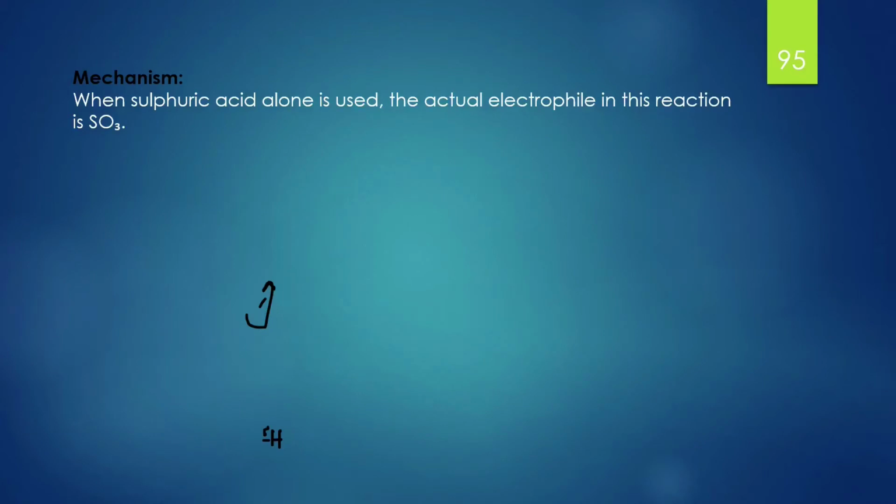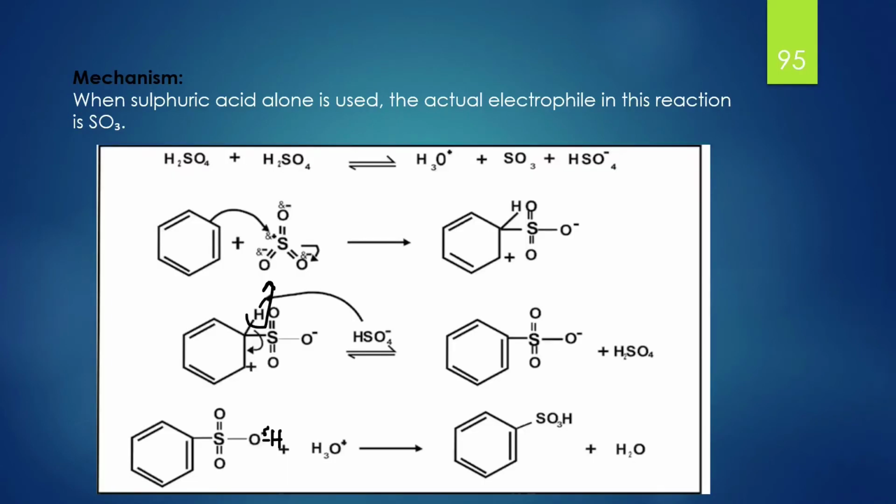The actual electrophile in this reaction is SO3. That SO3 then attacks the benzene ring, and then hydrogen from the benzene ring is replaced by hydrogen sulfate. The one valency of benzene sulfonic acid is being supplied by hydronium ion. As a result, we get benzene sulfonic acid as the product. The whole reaction is well illustrated in the diagram.